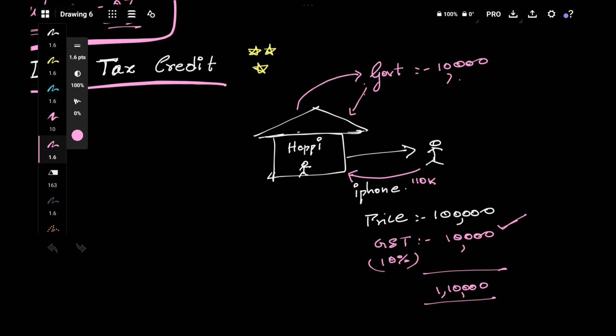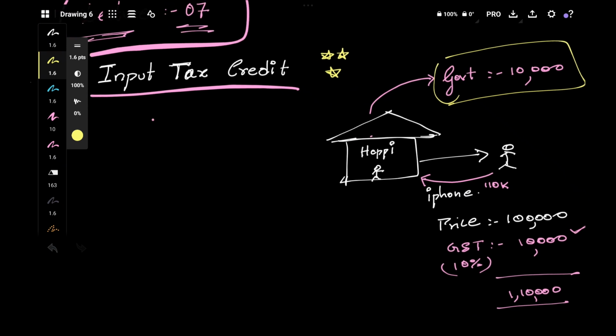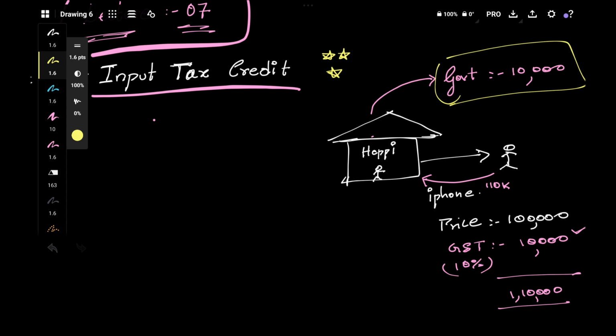So till now this is what we have learned about indirect tax, but actually that's not how it happens. Government won't get this entire 10,000 at this stage. At the final stage government will get 10,000.